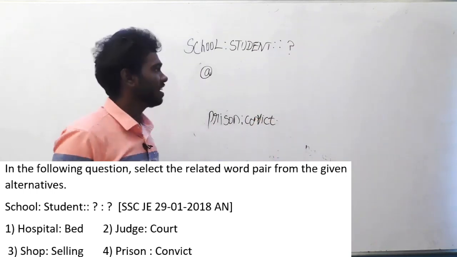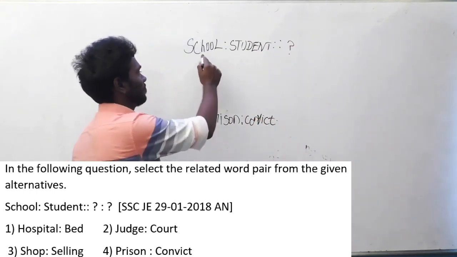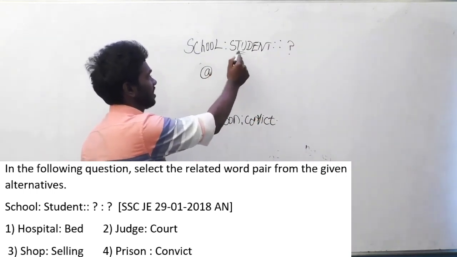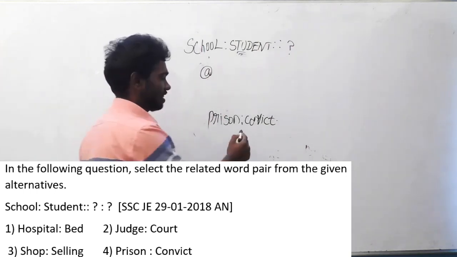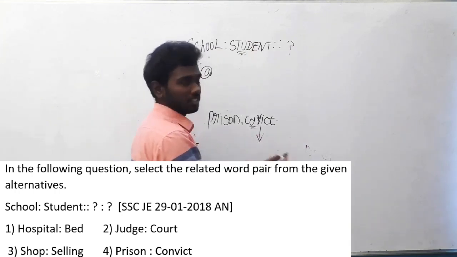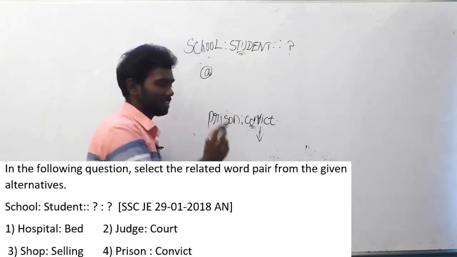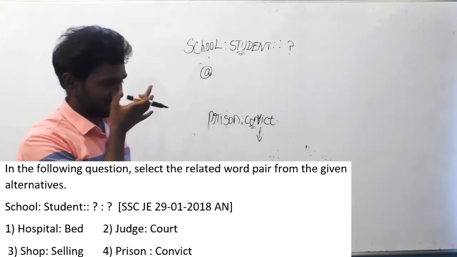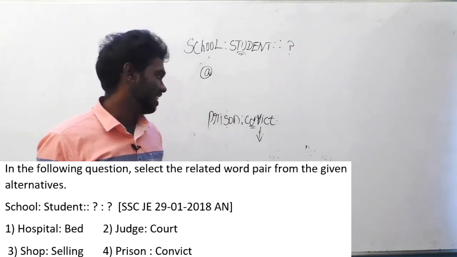I will say the logic here. How a student suffers in a school, in the same way a convict. Who is a convict? The person who has committed a mistake is called a convict. A convict suffers in the prison. That is the logic here. Actually, I am just kidding, guys.